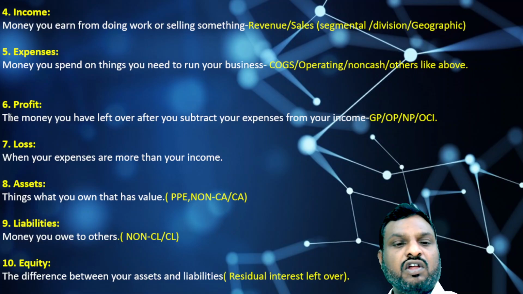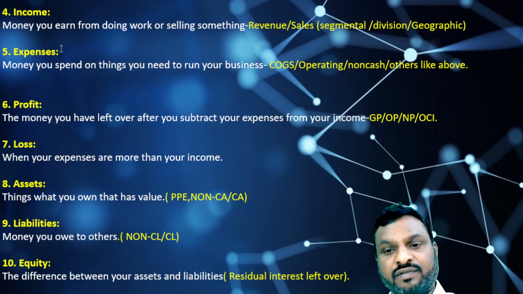In layman's language, whatever money you are left with after subtracting your expenses from your income is called your profit. And in financial terms, profit falls into four categories: GP, called gross profit; OP, called operating profit; NP, called net profit; and OCI, called other comprehensive income. We'll discuss these in detail in a coming series.